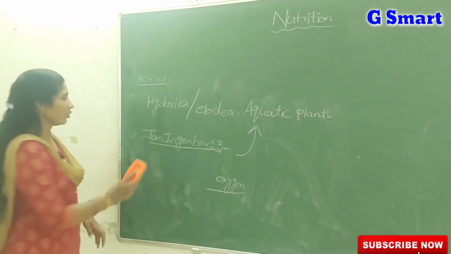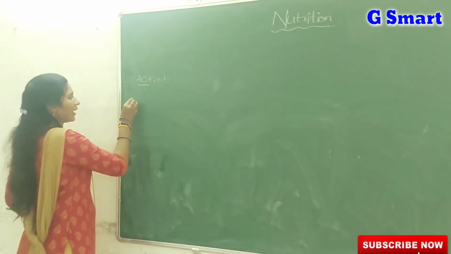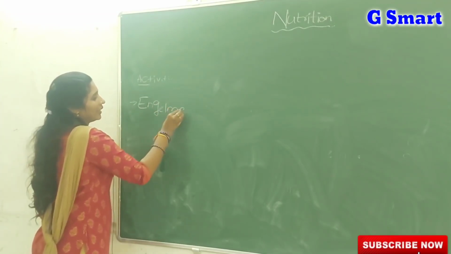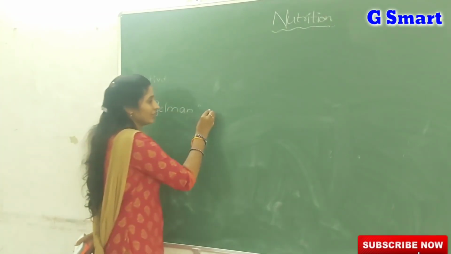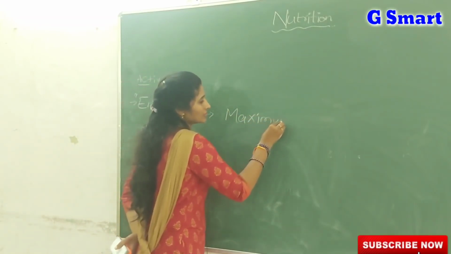And one more scientist, Engelmann, in the early 20th century, noticed the maximum rate of photosynthesis.